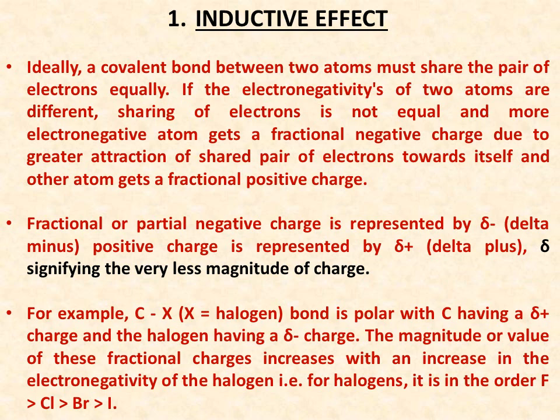The halogen atoms, which are more electronegative than the carbon atom, attract the shared pair of electrons towards themselves, developing a partial negative charge. In turn, a partial positive charge develops at the carbon atom. The magnitude of the fractional positive or negative charge increases with the increase in the electronegativity of the halogen atom. For halogens, the order is fluorine is greater than chlorine is greater than bromine is greater than iodine.